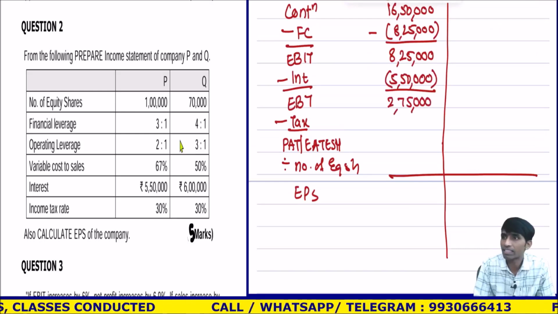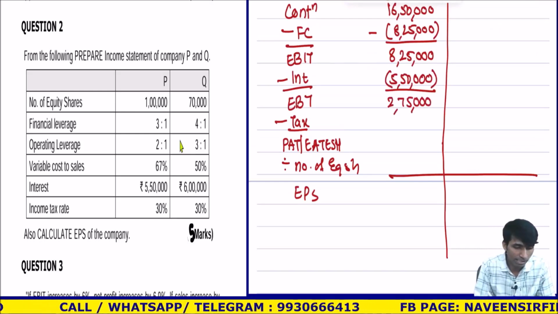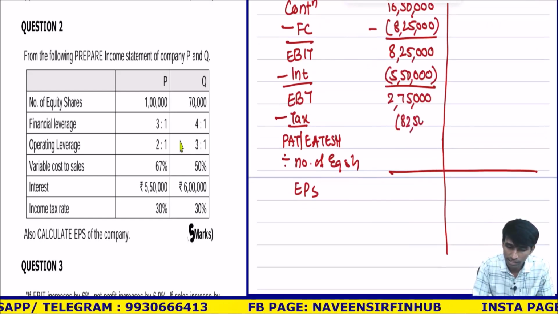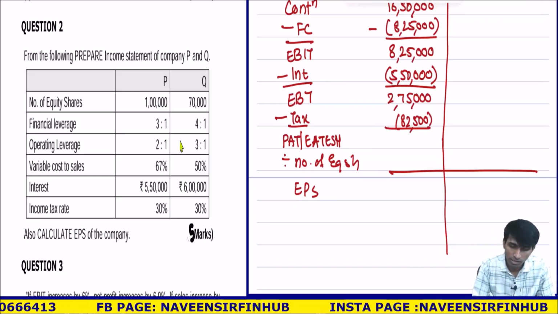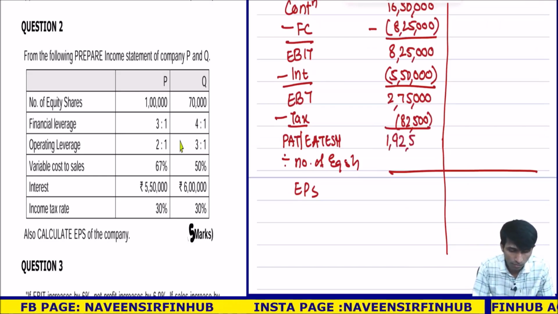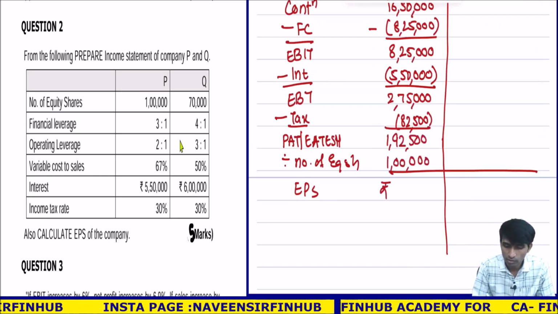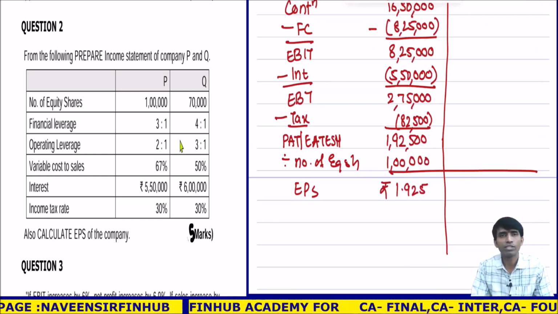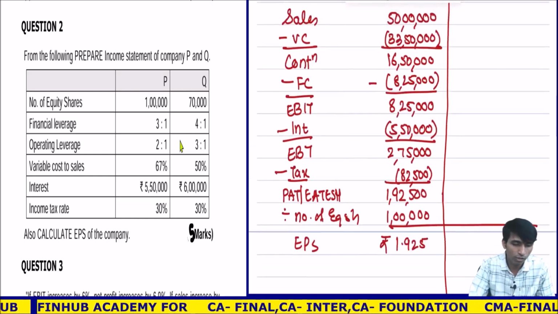2,75,000. Tax rate is how much? 30%. Correct. 30% of 2,75,000 is 82,500. Minus, PAT is 1,92,500. 1 lakh is the number of equity shares. So here you get 1.925. Some people have written 1.925. In the solution they have rounded it off to 1.93. That's fine. Same way you can do here also.